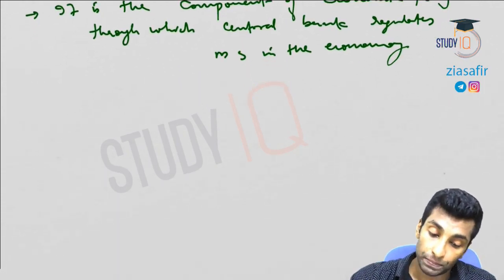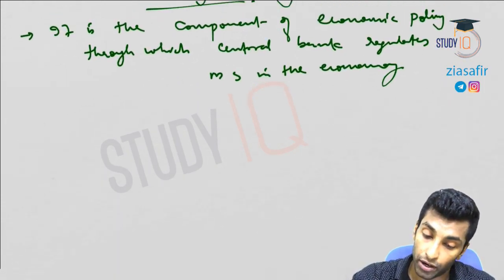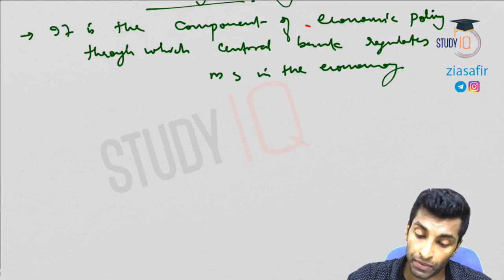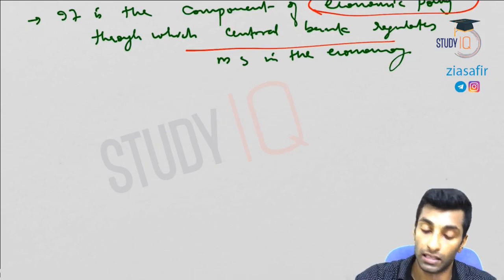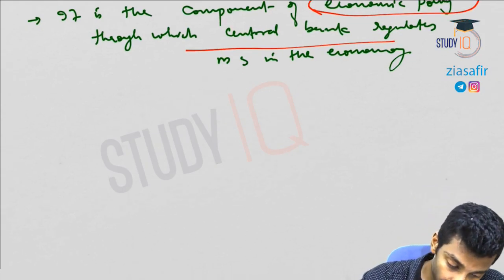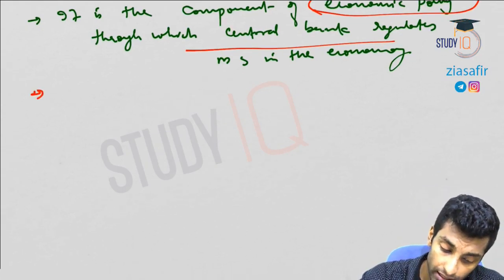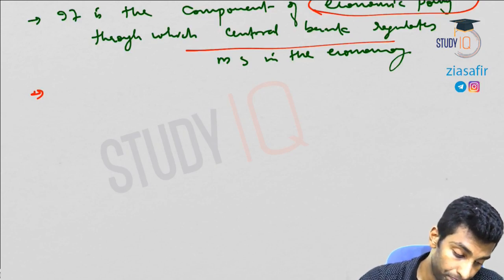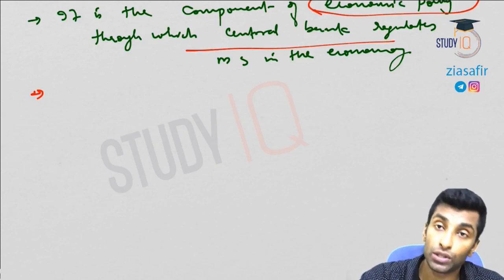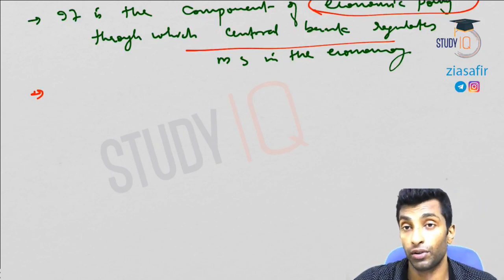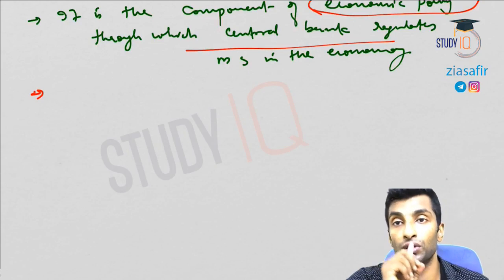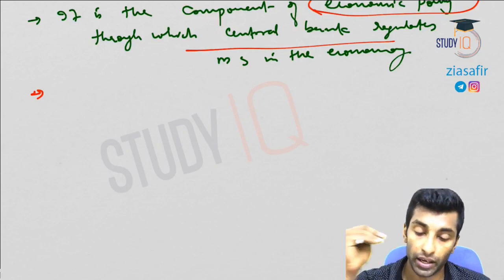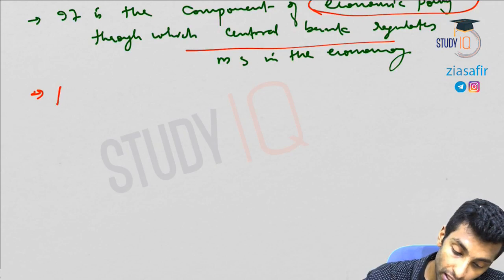So that's how it's a component of economic policy. Economic policy is broader. Monetary policy is a part of economic policy through which the central bank regulates money supply in the economy. So what is monetary policy? It is a policy through which the central bank uses its different methods like SLR, CRR, the tools which are there with RBI. RBI uses them effectively to increase or decrease money supply.